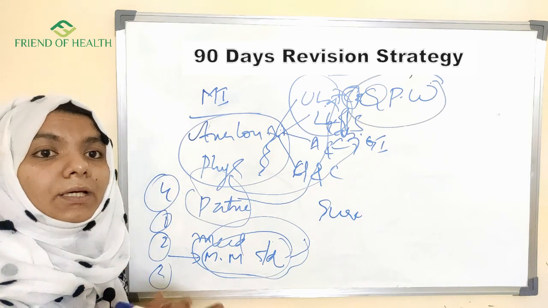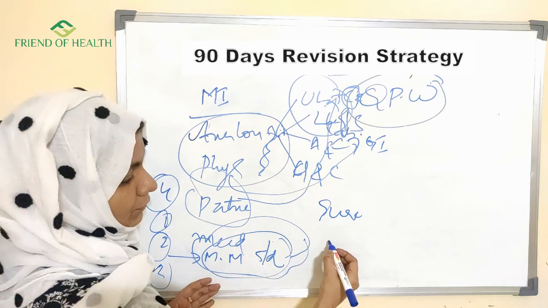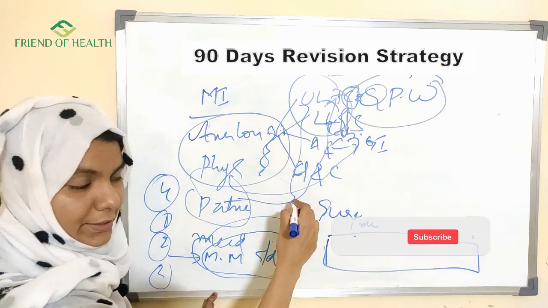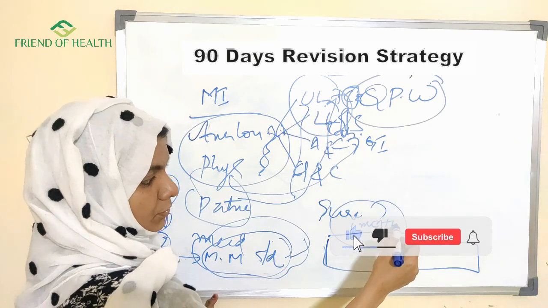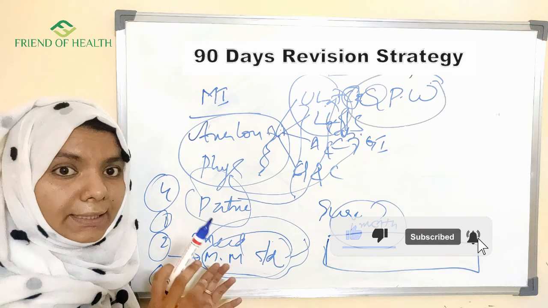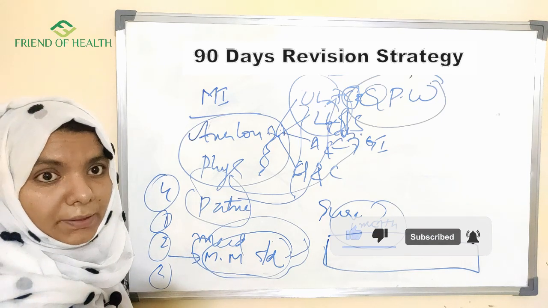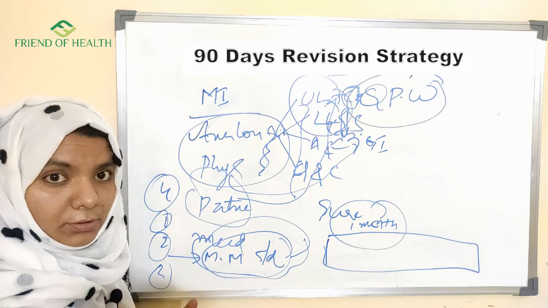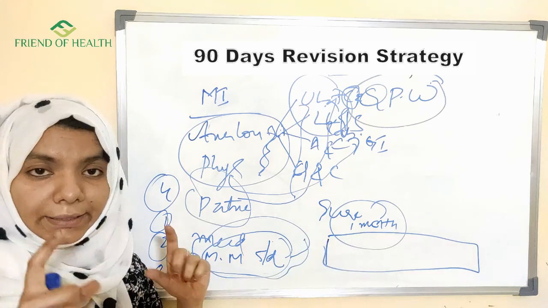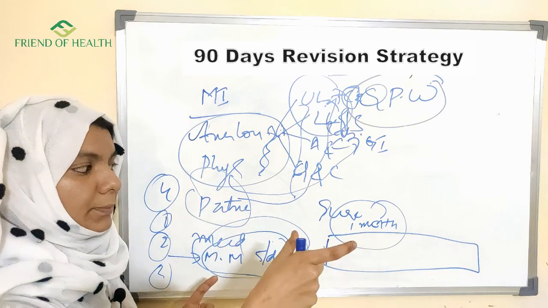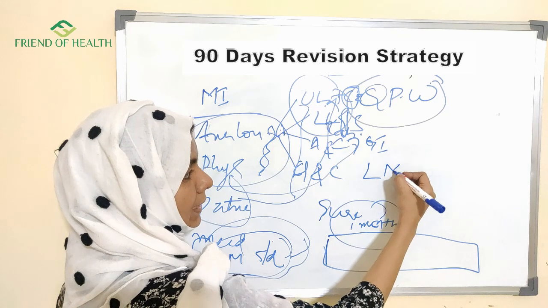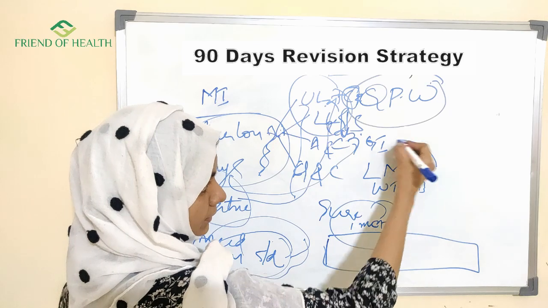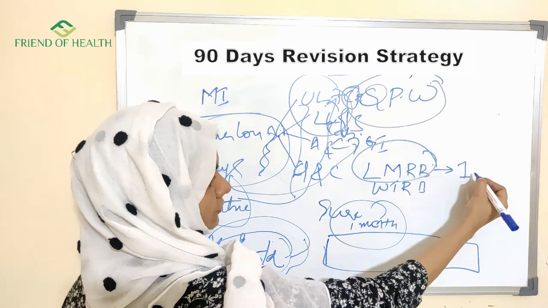For the proper revision plan, what do you have to add? You have to set aside the last 1 month for proper revision. This is also revision, but this is the last 1 month revision, because during this last month you will have more tension, more worries, anxiety, all such things. So you have to plan now what you are going to read in this 1 month. For that I told you to make a last minute revision book and a what-to-revise book. The last minute revision book is for the last 1 day.